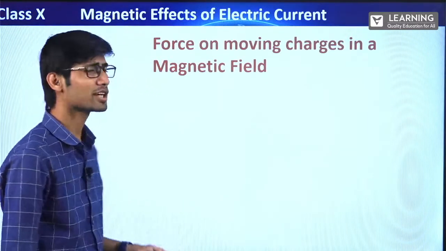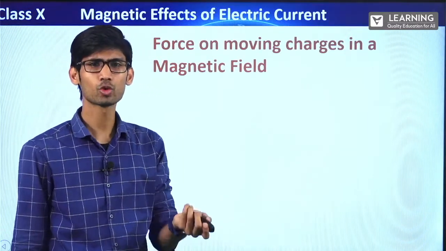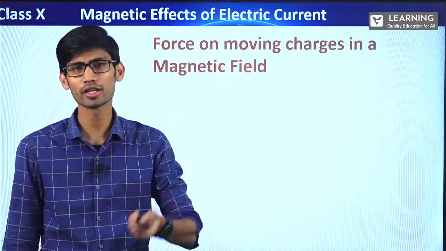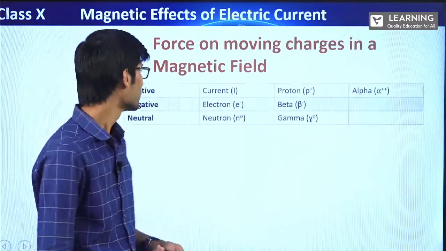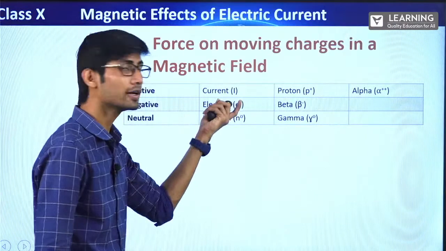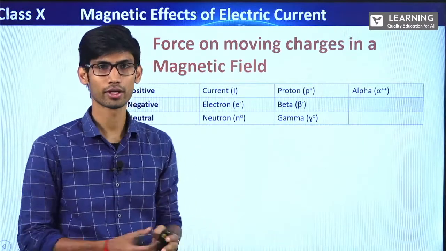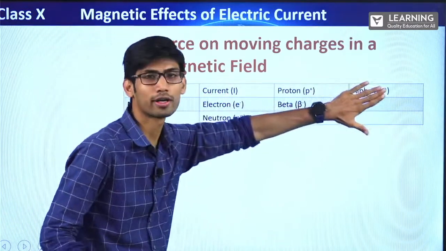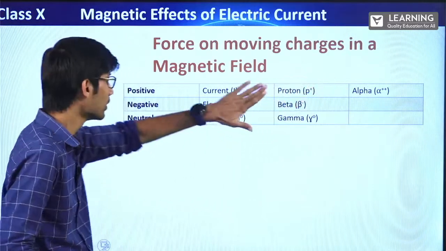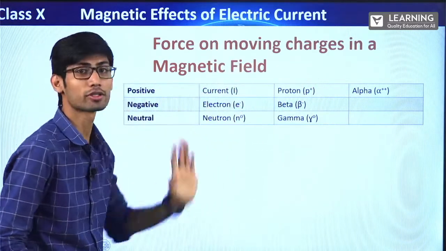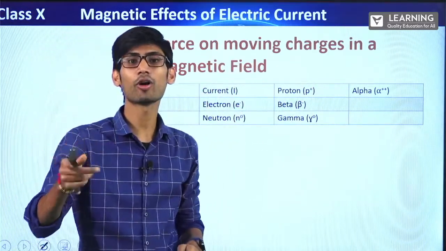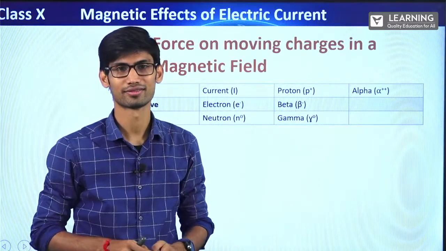First of all, charges are of two types, positive, negative, and one more is there, that is neutral, right? So positive is current we take as positive, right? It is not a charge, it is proton, alpha particle, like that, there are a lot. Current I have written because we take it as positive. Current is in opposite direction of electrons, right?